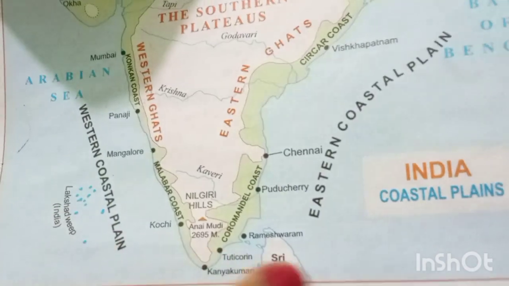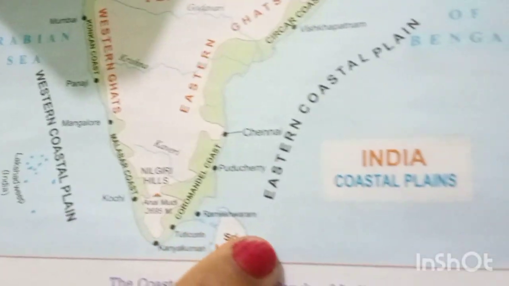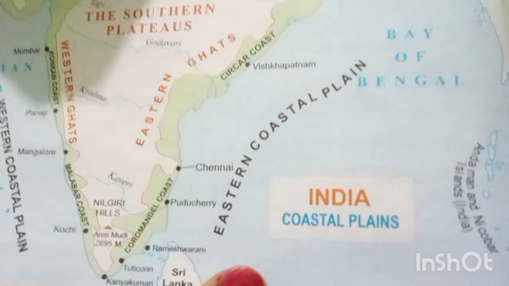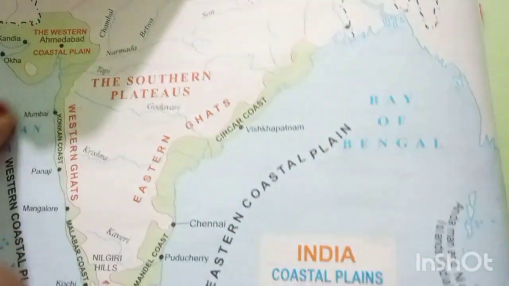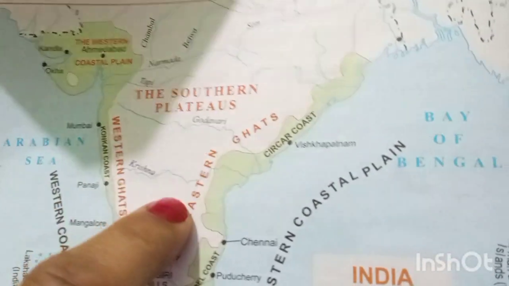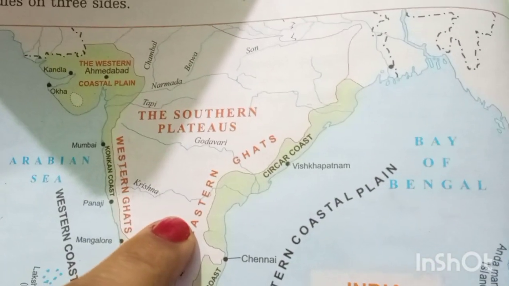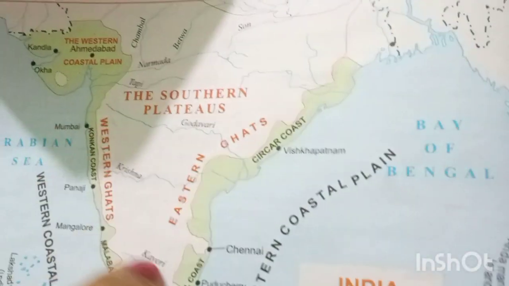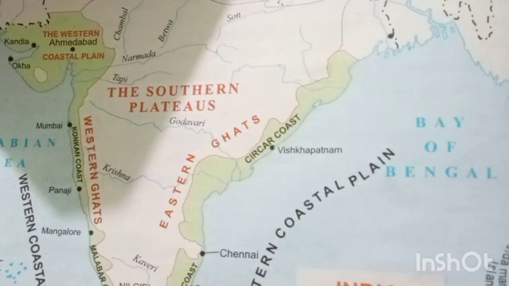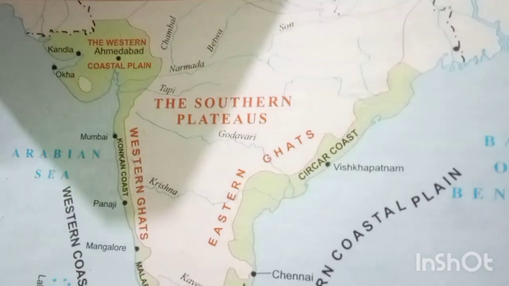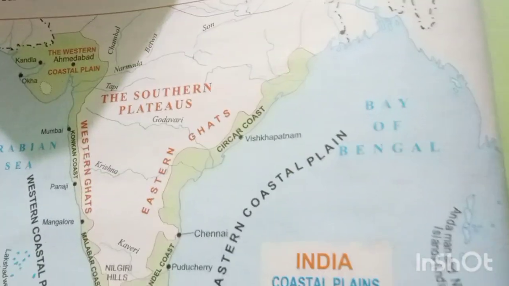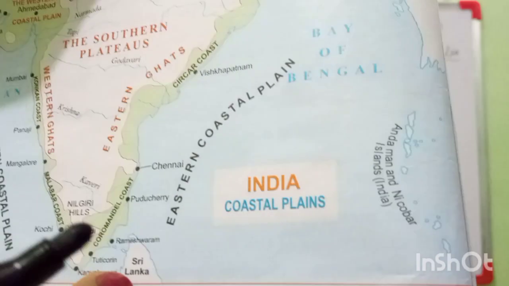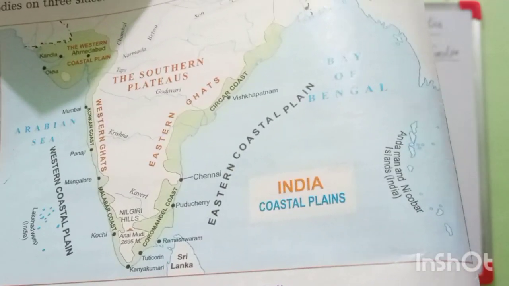The Arabian Sea is here, the Indian Ocean at the bottom, and in the east direction the Bay of Bengal. These are three water bodies. They surround this triangular part. It is called a peninsula, and this is the Southern Plateau. This part of our country is the Southern Plateau, or Deccan Plateau also. When I teach you this lesson, I will tell you about the Western Ghats, the Eastern Ghats, what is a Gulf, each and everything.